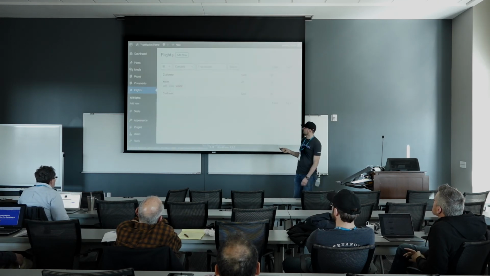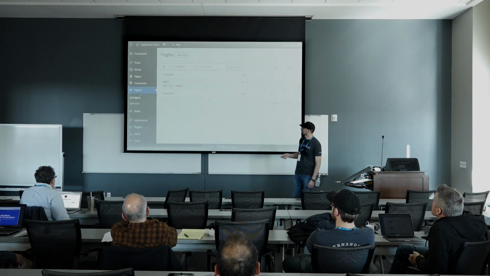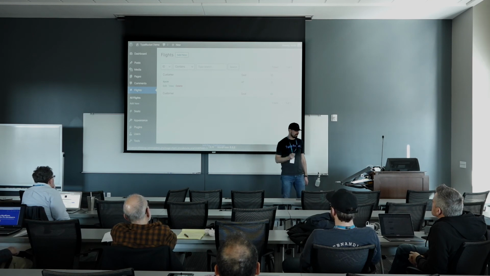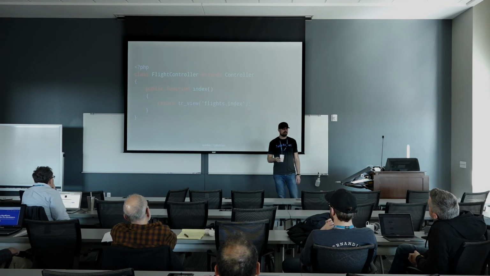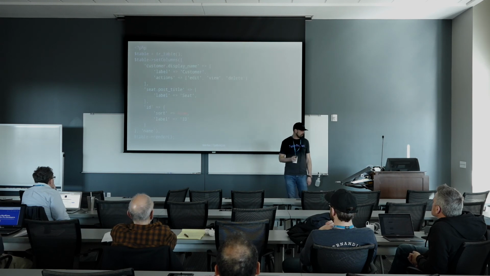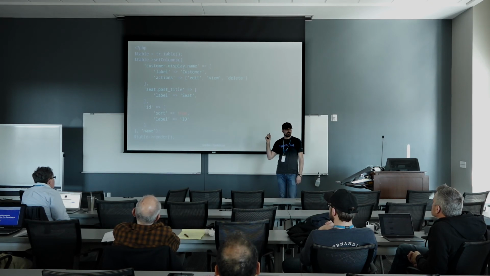So you'll see the little plane icon off in the distance over here. So right there we have an admin page. It's not a post type, even though it looks like it. So we'll do this, and then we need to create this flight controller. And this is the controlling of the logic, and we just need to return a view. Say, I want the flights.index, and this would be in a folder. This is like a lookup call within that method. But what's important is now all of the logic for our table is what we need on the screen.